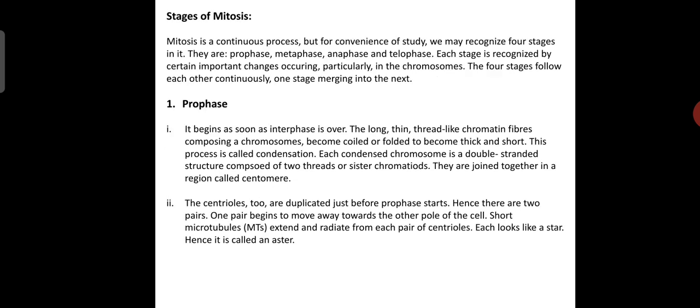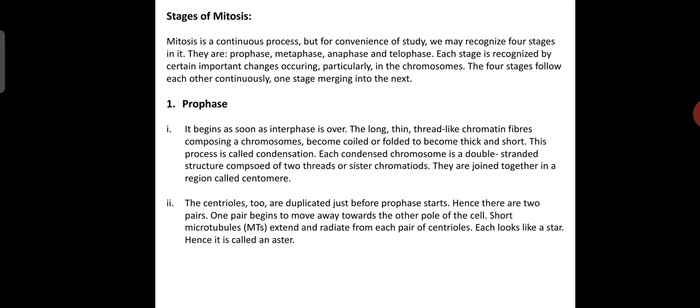So now come the stages of mitosis. Mitosis is a continuous process, but for convenience of study, we may recognize four main stages in mitosis. They are prophase, metaphase, anaphase, and telophase.